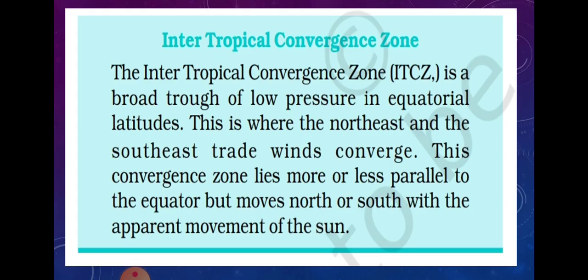The Intertropical Convergence Zone is a broad low pressure belt located in the equatorial area, where the northeast and the southeast trade winds converge. This convergence zone lies more or less parallel to the equator but moves north and south with the apparent movement of the sun, and due to this movement the monsoon occurs in India.